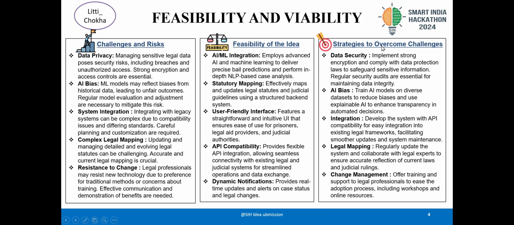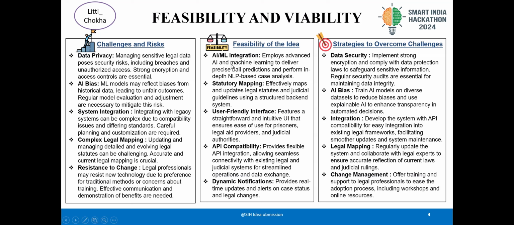Now, how we are overcoming these challenges, the strategies. Data security: we will be implementing strong encryption and complying with data protection regulations. AI bias can be solved up to a certain extent by training our dataset on diverse information. Integration: develop the system with API compatibility, which I've discussed earlier. Legal mapping: regularly update the system with collaborative legal experts. We can update the database regularly. Change management: we can train our people in the judicial authority.